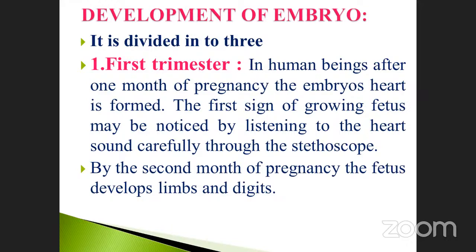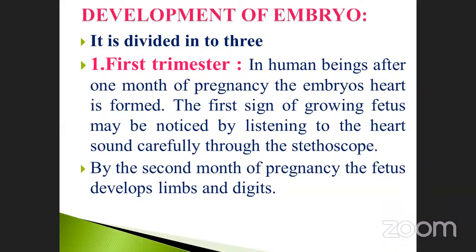Don't forget. Heart is the first organ during the pregnancy, in the first month. The first sign of a growing fetus may be noticed by listening to the heart sound carefully through the stethoscope. In the first month they are observing, in the first trimester. During the first month, the heart is formed.